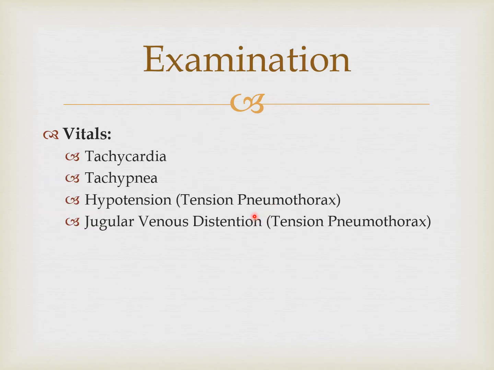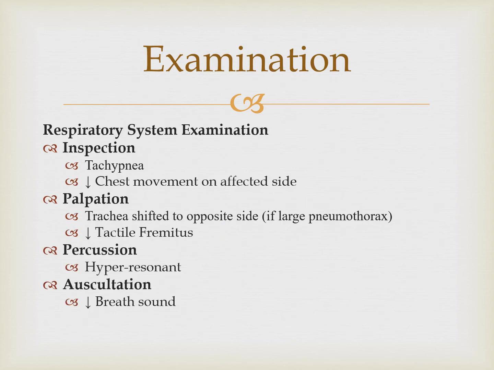On examination, you will see first the vitals. The patient will have tachycardia. Tachypnea means increased respiratory rate. Obviously, because the patient has lung pathology, the respiratory rate will be increased. Hypotension only in a patient with tension pneumothorax. If you find low blood pressure in a patient with pneumothorax, always suspect tension pneumothorax. Then raised venous pressure, the JVP is raised. This will also be in tension pneumothorax.